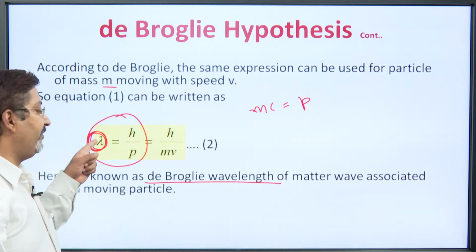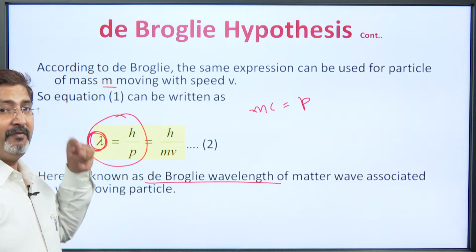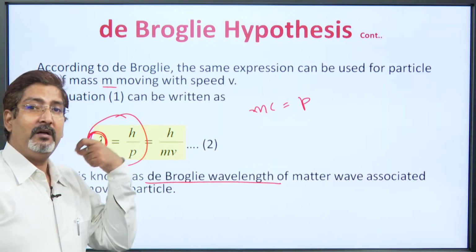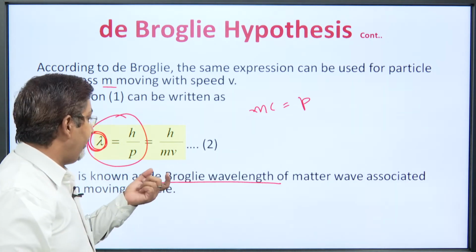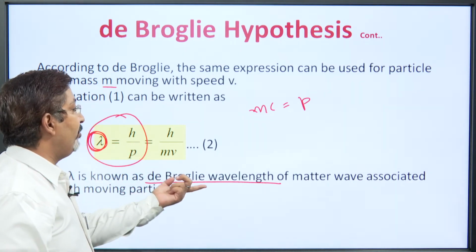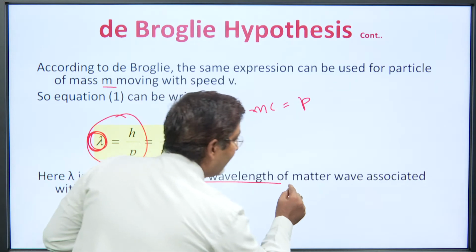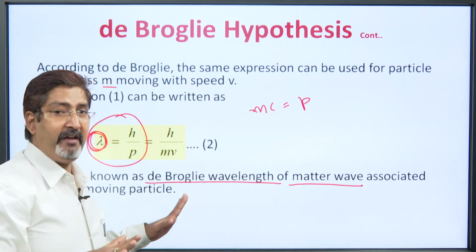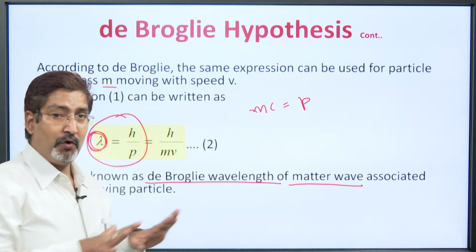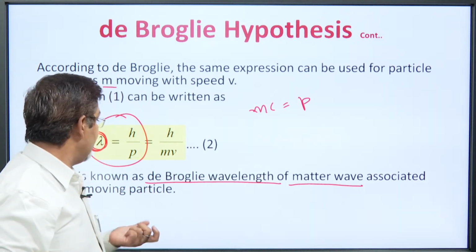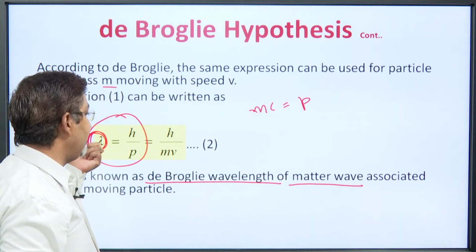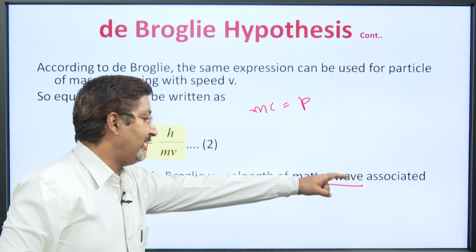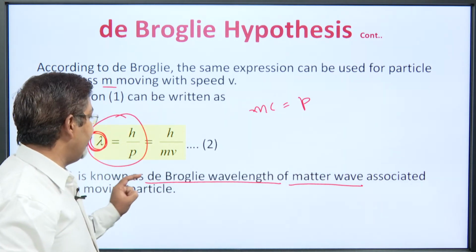Do not call it wavelength, because wavelength belongs to a wave, and here this is the de Broglie wavelength belonging to the matter wave. So, there is a matter wave, and there is the de Broglie wavelength. So, we have to talk about the de Broglie wavelength of the matter wave, and that is associated with the moving particle.